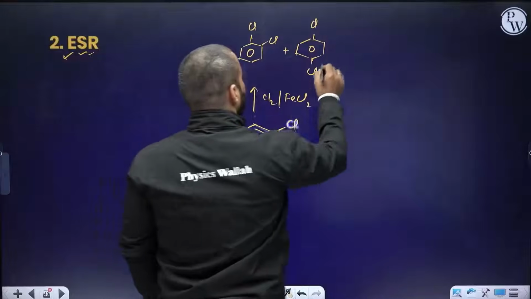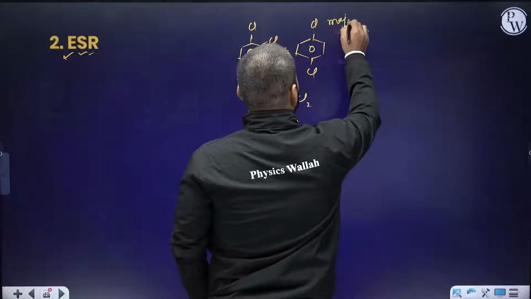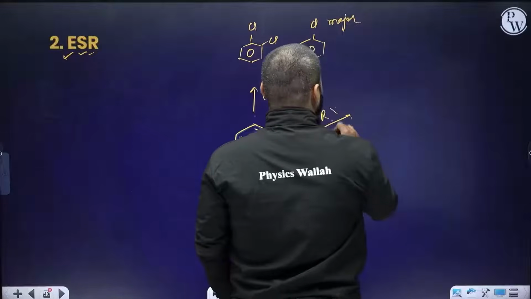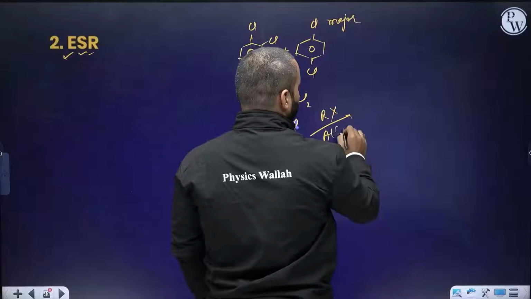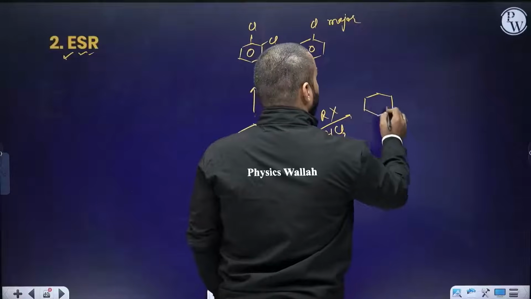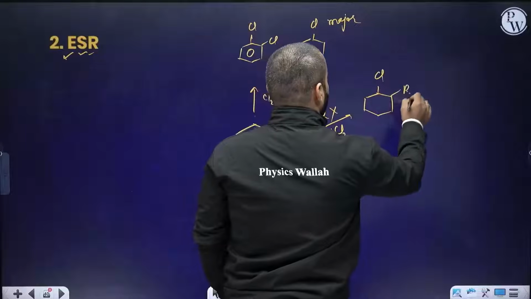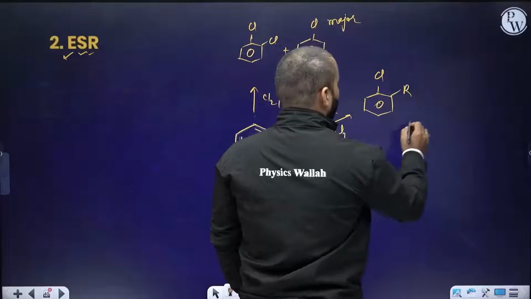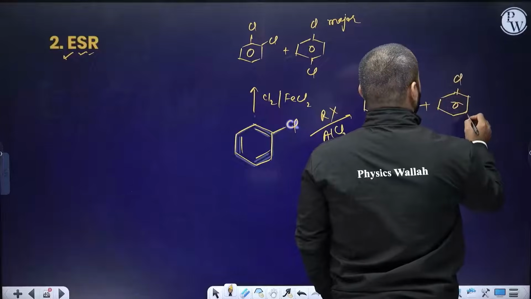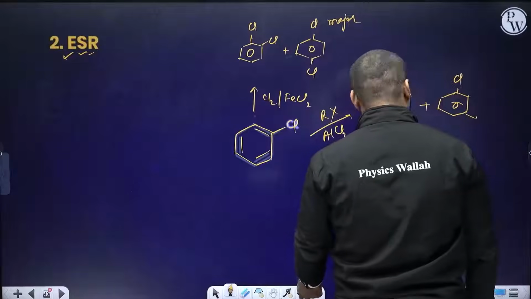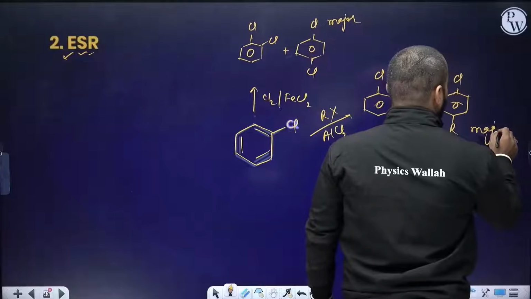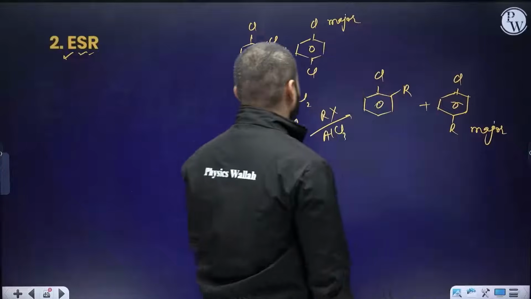This is major. Para one is always major. Then I can do RX in the presence of AlCl3. So this will be Cl here, R, and I can have the para product. Para is again the major one. This is known as Friedel-Crafts alkylation.